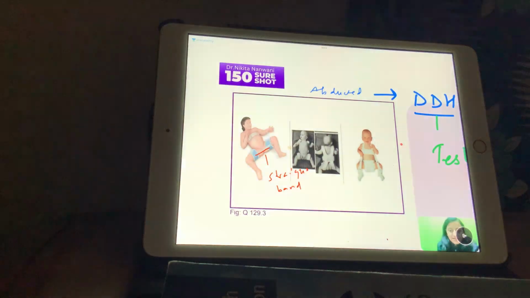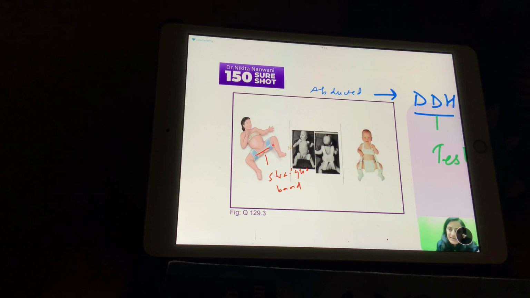Right. So we were discussing the DDH. When we see this straight band, remember we saw it in snakes also. Straight is krait, right? The snake which has a straight band is the krait. So similarly here, straight band, straight is not krait but the Craig here. There it was krait, here it is Craig.